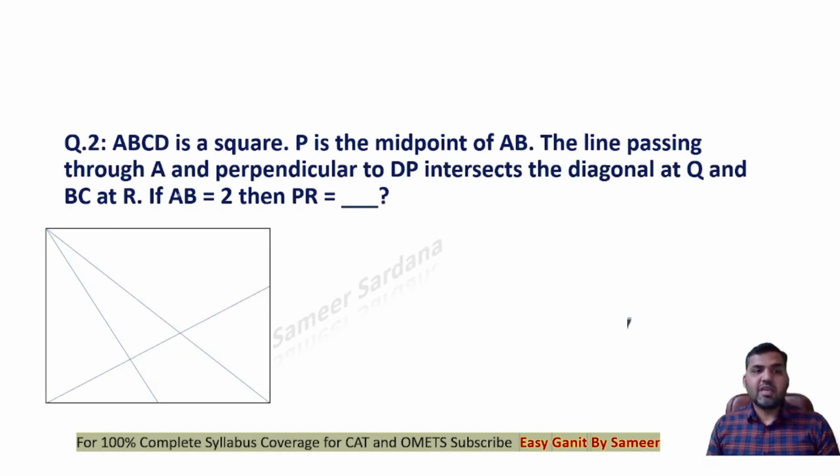Here is the next question. ABCD is a square and P is the midpoint of AB. So this is A, this is B, this is C, and this is D. P is the midpoint of AB.